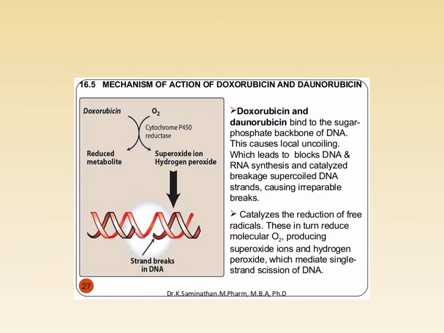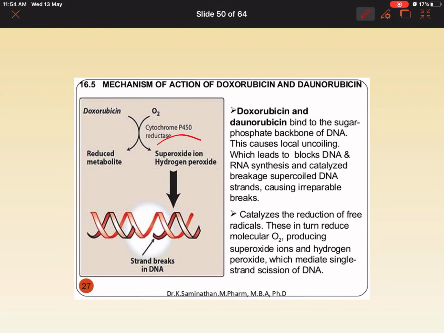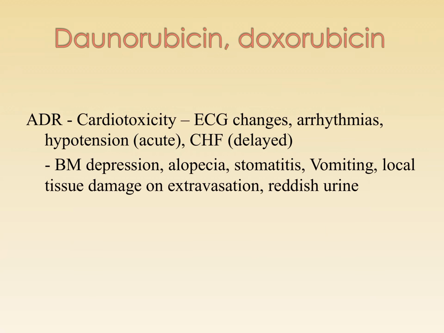So, this is how doxorubicin is going to function. They are going to produce superoxide ions and hydrogen peroxides, which are going to produce breaks in the strands. What are the adverse effects?